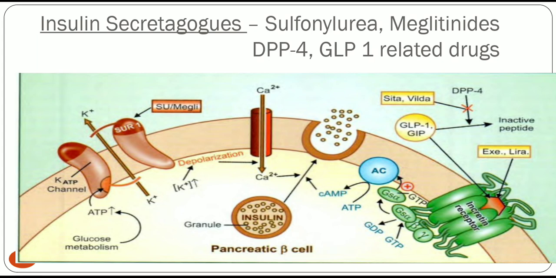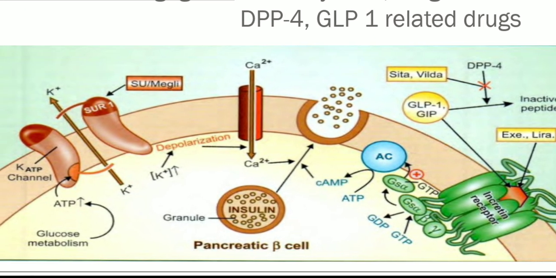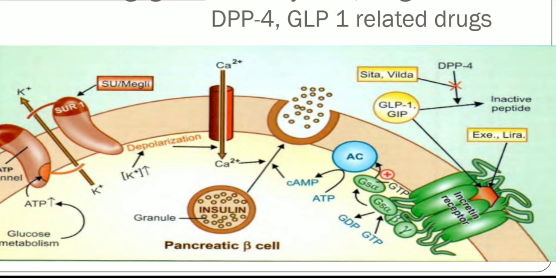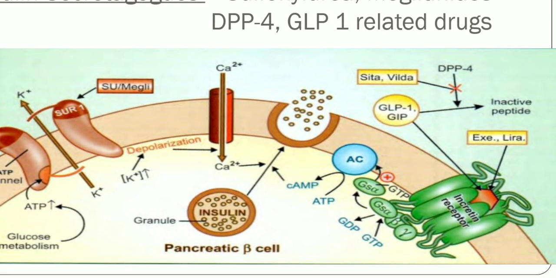And similarly from this side you can see there are incretin receptors. Incretins are GLP-1 and GIP, and it is a G protein coupled receptor that ultimately releases insulin secretion. So exenatide and liraglutide are GLP-1 agonists used in this place, and this GLP-1 or GIP is metabolized by the DPP4 enzyme.